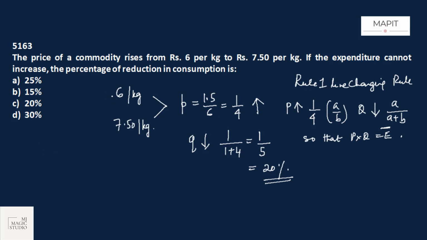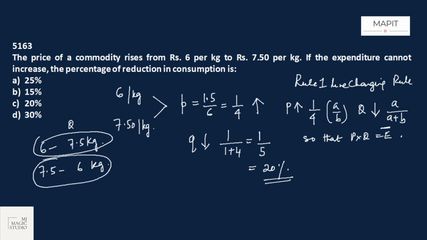Or if you want to go with the traditional method to understand how it works, this is the price, 6 rupees. It increases to 7.5. Let the quantity initially used be 7.5 kg. Now the quantity we need to use to keep the expenditure the same would be 6 kg only, isn't it? Initial expenditure 6 into 7.5, final expenditure 6 into 7.5. That means consumption initially was 7.5 kg, now it becomes 6 kg. Fall in consumption is 1.5 kg over 7.5. 1.5 over 7.5 is 1 by 5, which means 20%.